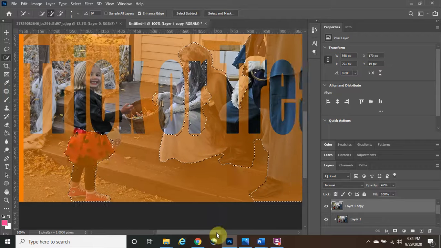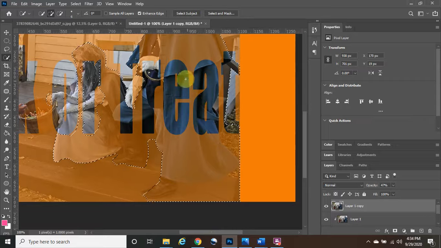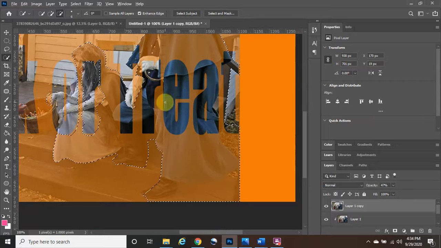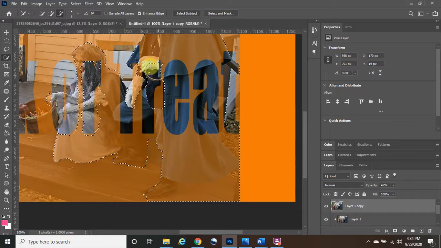Perfect. Okay. So now I'm going to come over here. So let's include all these letters. So we're going to have to take all these letters out. I'm going to hold the Alt button down. Take out the R. So this will probably take another minute or so.